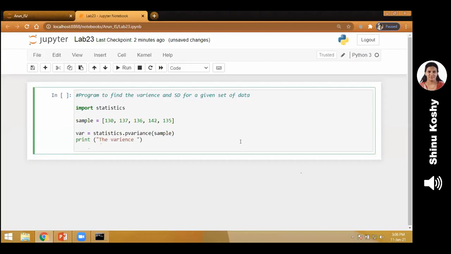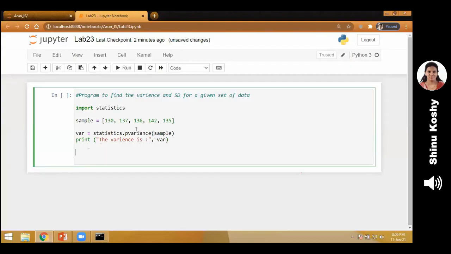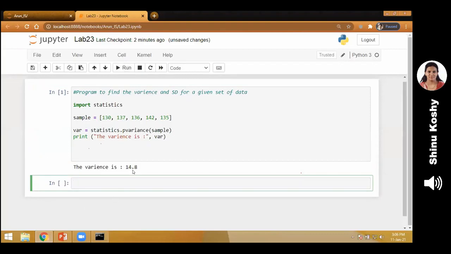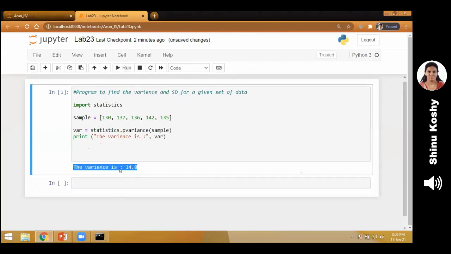So where is my answer stored? VAR. I print it out. Print the variance, which is a variable that has the answer, variance. So I will run it. So you can see how the output for variance comes. Can you see the answer? The variance is 14.8.